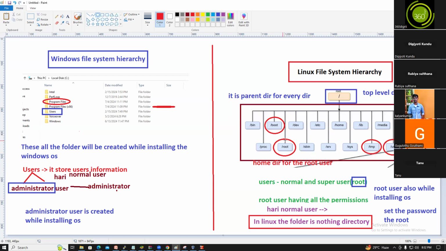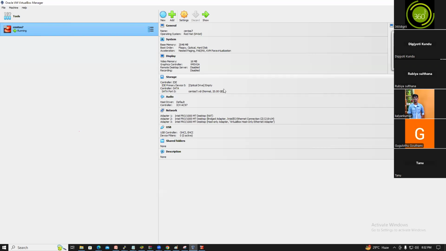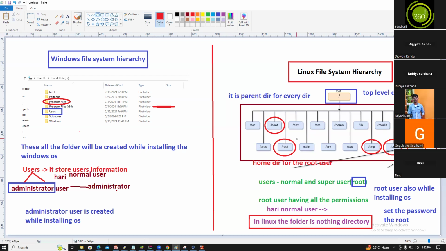You logged in as the root user. The root user's home directory is /root. The bootable information will be located under /boot. You took a 20 GB hard disk; the hard disk device information will be located under /dev.